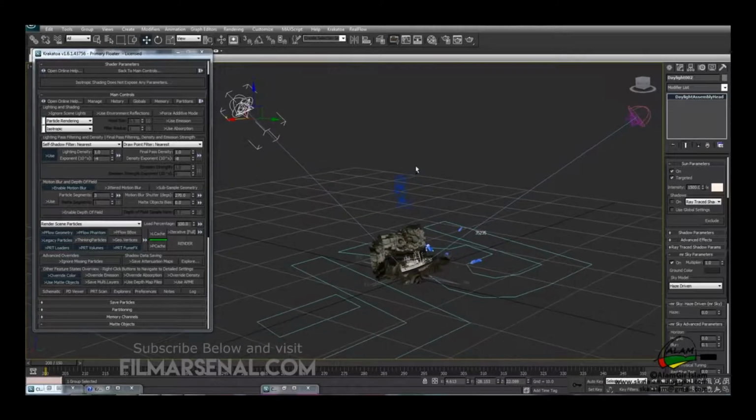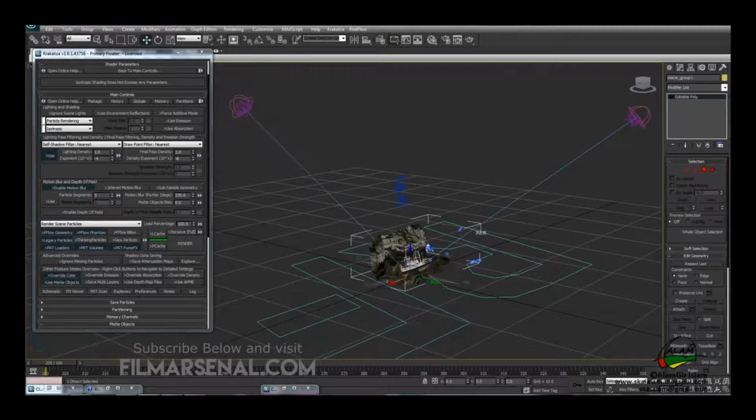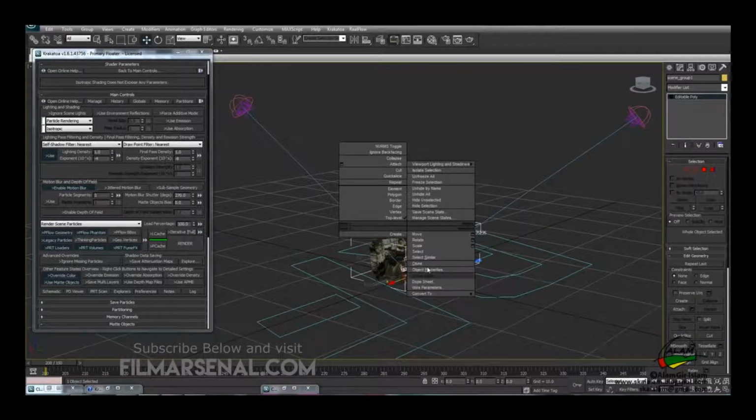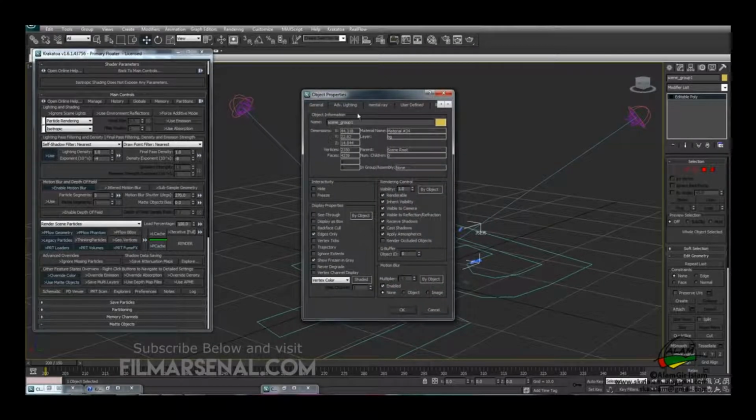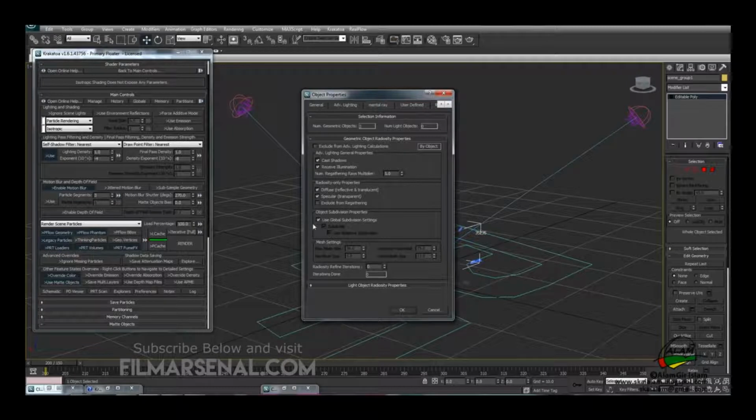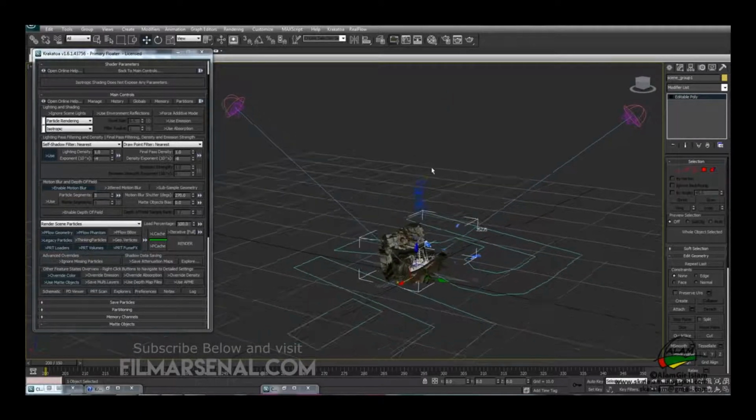Okay, now we'll select the geometry, right click on it, and under object properties we'll go to advanced lighting and we'll switch off cast shadow and receive illumination. So this will render our scene a bit faster.